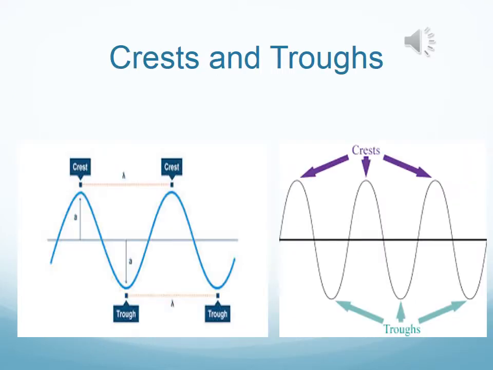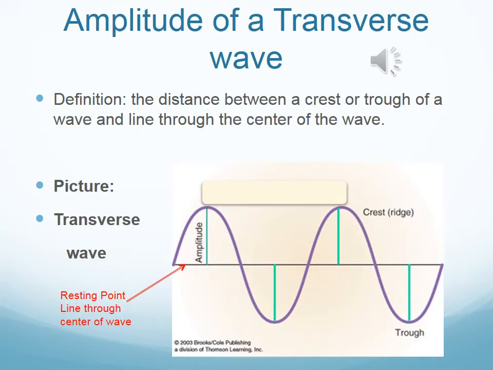In this slide, you will see the transverse wave, and you will see all of the crests and the troughs labeled. This is just so that you can see what it looks like. In the next 2 slides, we're going to be talking about properties of a transverse wave. The first property that we're going to talk about is amplitude. The amplitude is basically the distance between the resting point, also known as the resting position, to the top of the crest, or the resting position to the bottom of the trough.